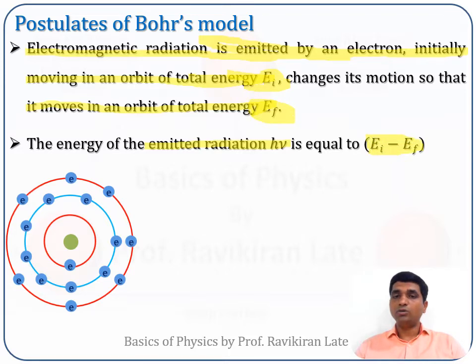He proposed that h nu is equal to Ei minus Ef. That was the third postulate. From this you can write down the frequency: nu is equal to Ei minus Ef upon h.